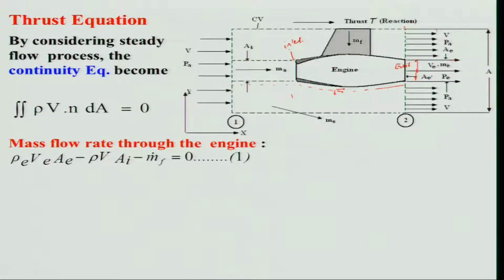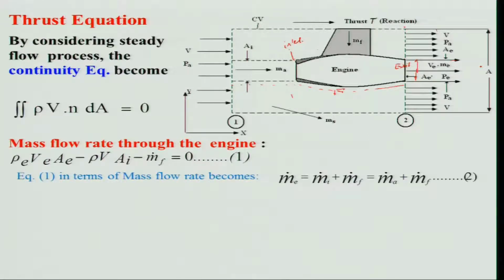So, if I want to write this in mass form, I can say the mass flow rate at exit is m dot e, this is m dot i, and this is m dot f, that means m dot e is equal to m dot i plus m dot f. You can say this is basically the mass flow rate of air plus the mass flow rate of fuel, m f. That means how much mass flow rate of air is entering into the engine.